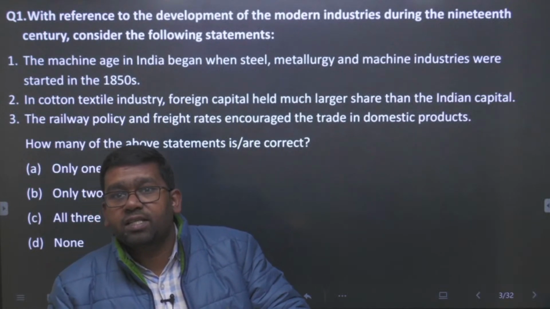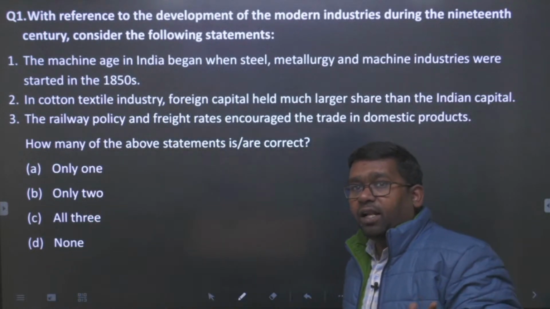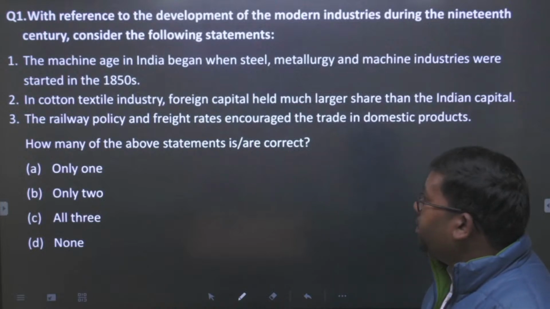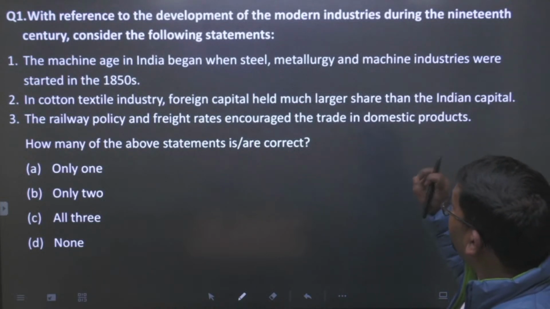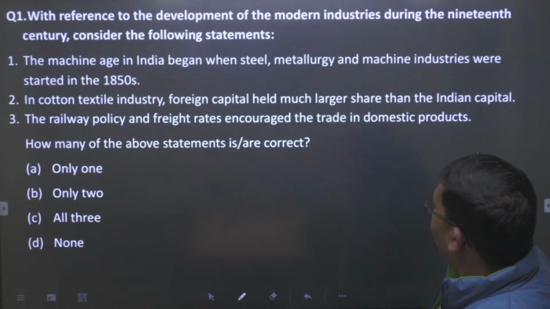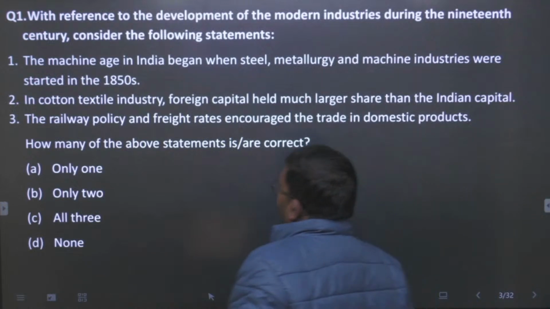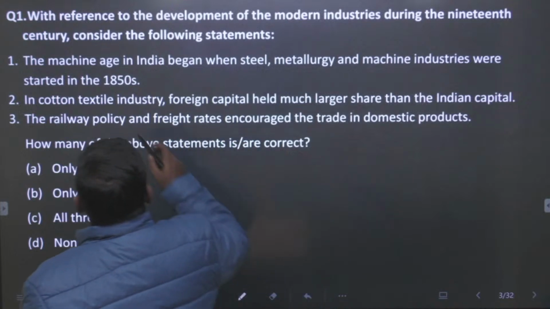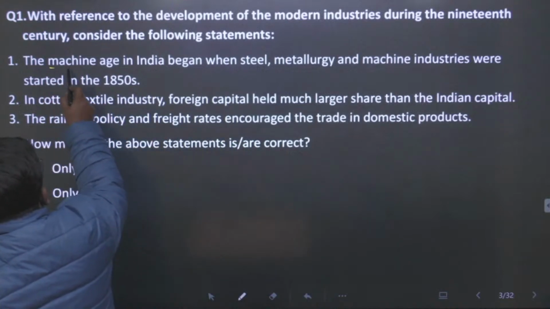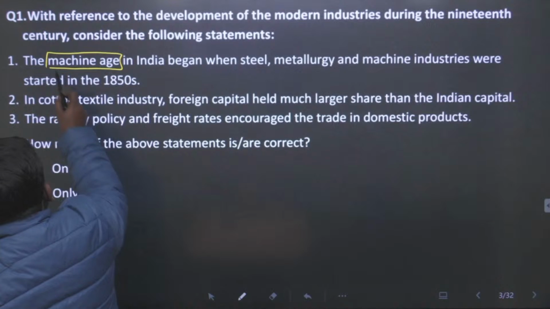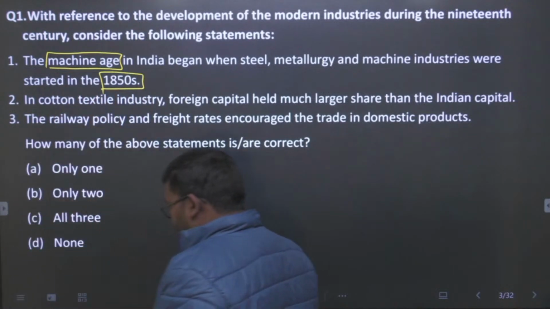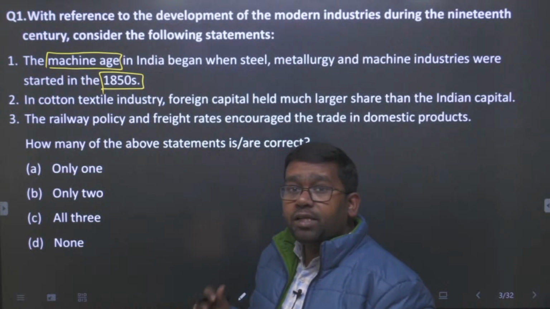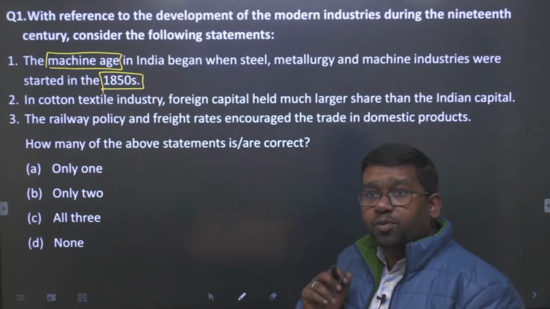Alright, let us see whether we are correct or not. The first statement: the machine age in India began when steel, metallurgy and machine industries were started in the 1850s. The point is the machine age in India. The machine age in India started in the 1850s. This is true. It is a true statement.